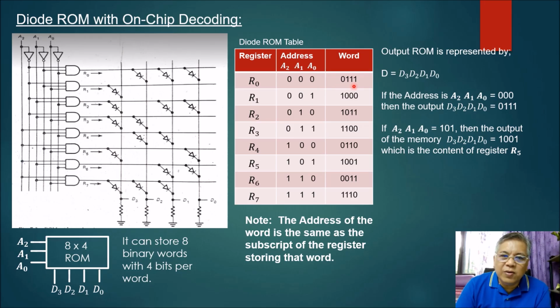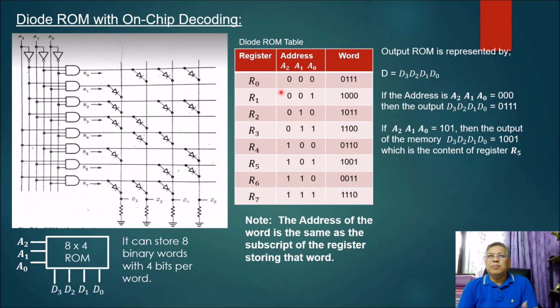So that is equivalent to the subscript of register R sub 0, which contains the binary word 0, 1, 1, 1. Okay, so here it says if the address A2, A1, A sub 0 is 0, 0, 0, then the output D3, D2, D1, and D sub 0 is 0, 1, 1, 1, which is actually the content of register R sub 0.